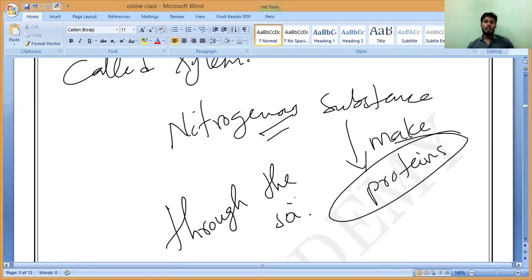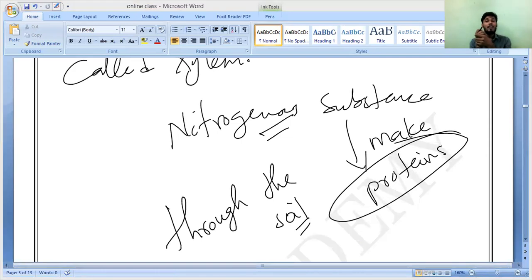Through the soil only they will take nitrogen. Understand? So the minerals are present in the soil and they also are transported to the leaves. How will these minerals be transported? Not directly. They are dissolved in water present in the soil and transported with it. So we can say water and minerals present in the soil are absorbed by the roots of a plant and transported to its leaves through the